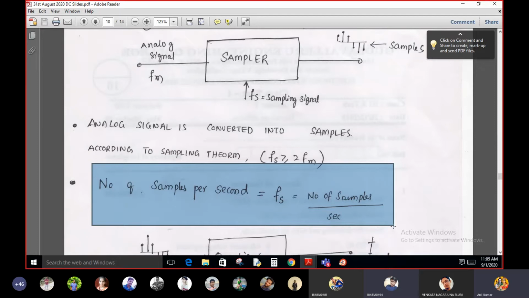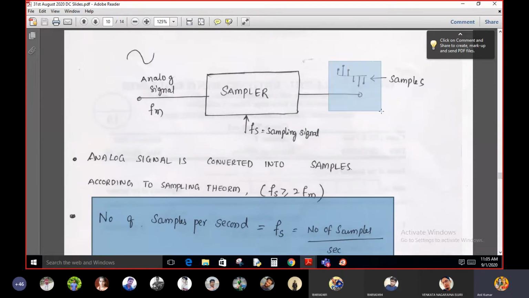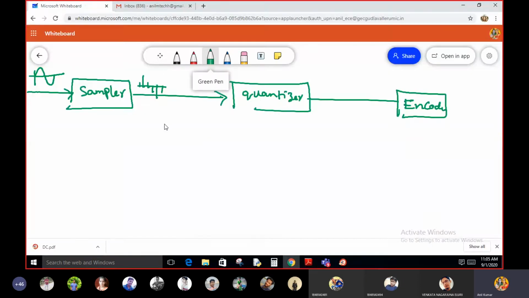Analog information is converted into samples at the output of the sampler. How many samples are generated per second at the output of the sampler? Let that be Fs. Fs is the number of samples generated at the output of the sampler per 1 second. Is it okay? Now all these samples generated at the output of the sampler are given to which one? Samples.